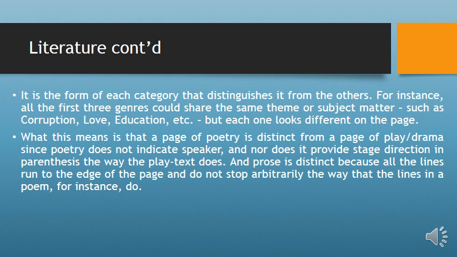The speaker is not seen, it is only the words there. While in prose or in play text, you can see that there are speakers in the text. And also in a play text, you can see there is a stage direction, that is where the play takes place, in brackets and in italics. And the prose is different because all the lines run through the edge of the page and don't stop arbitrarily the way that the lines in a poem end.